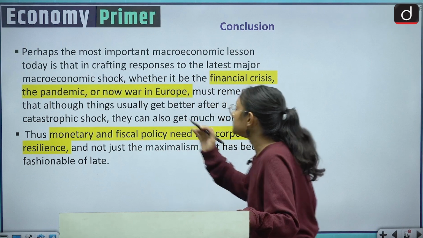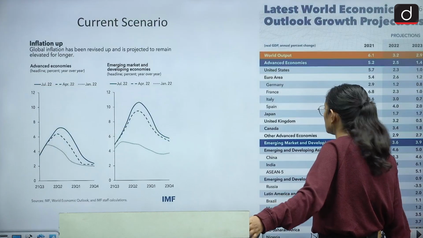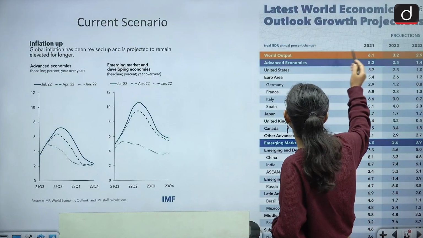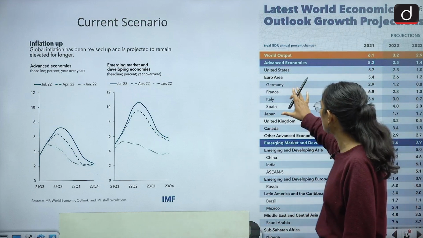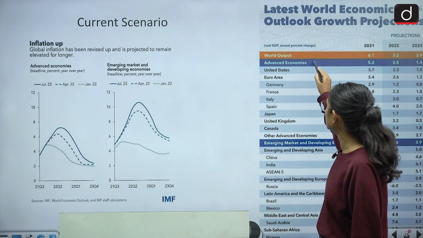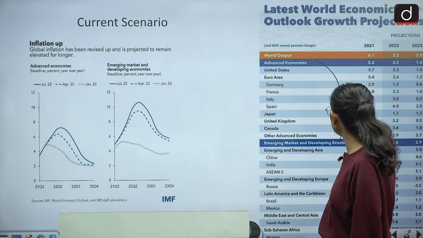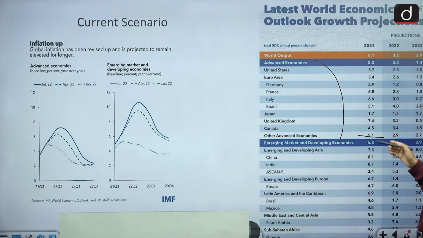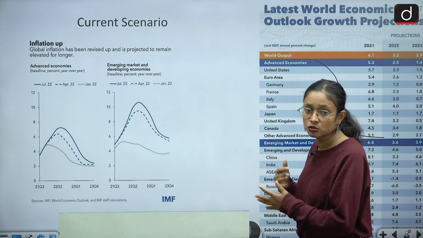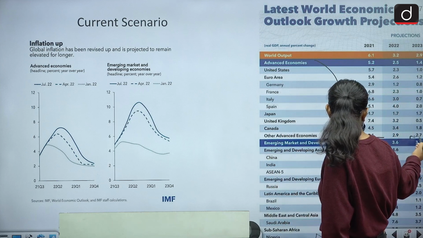Moving on, what is the current scenario of growth? This is the latest World Economic Outlook projected by the IMF. In this column there is a list of advanced economies. What this trend is showing is that whatever growth rate we have, it is declining in nature.